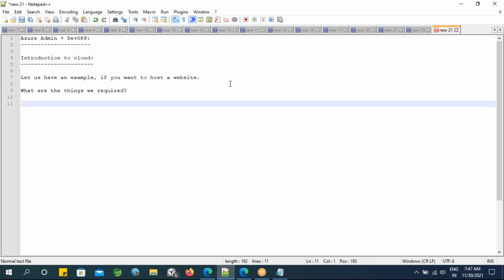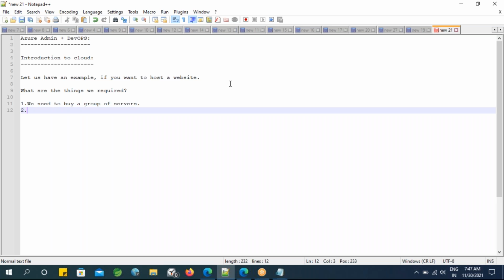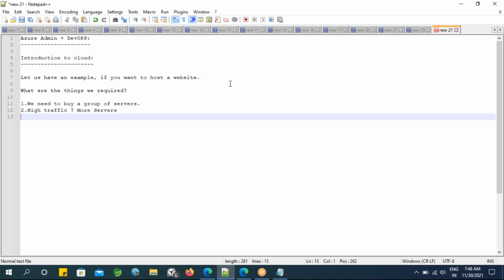Okay, so these are the points which are required whenever you want to host a particular website. So what are the things here? Basically, let us summarize these points. First of all, we need to buy a group of servers. That is the first one, as I mentioned. Second one, whenever you have high traffic, we definitely require more servers. I have given some examples as well.